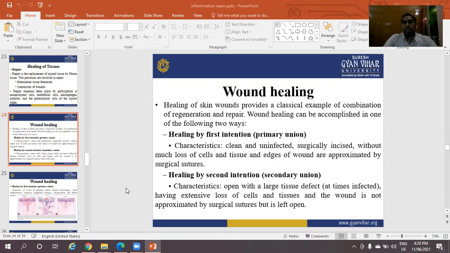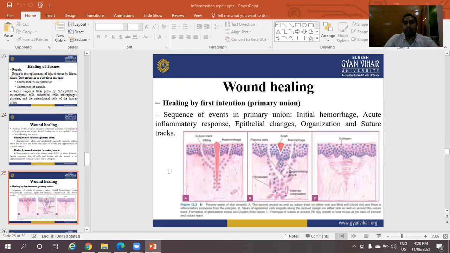This is also known as secondary union. Healing by first intention, primary union, has a sequence of events: initial hemorrhage, acute inflammatory response, epithelial changes, organization, and sutures.